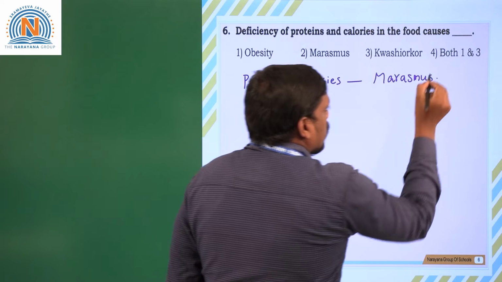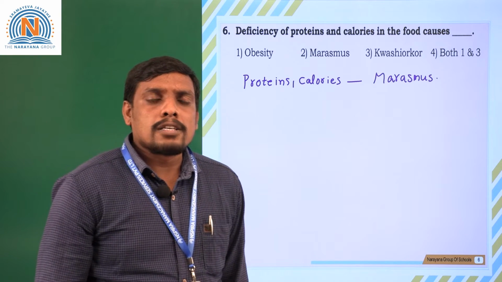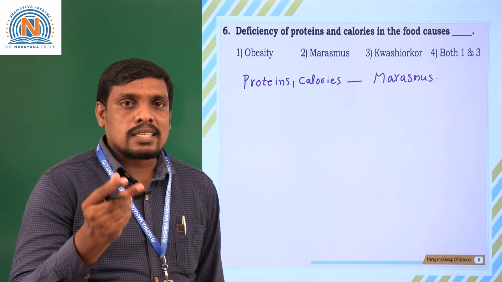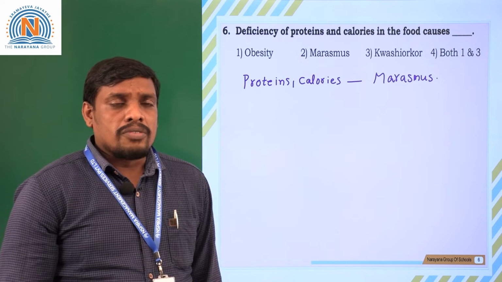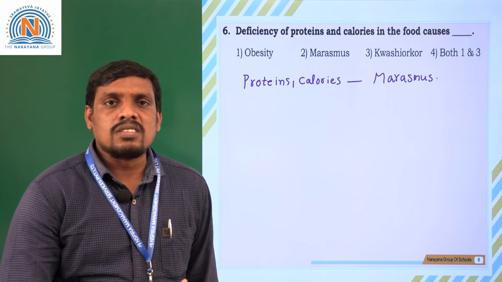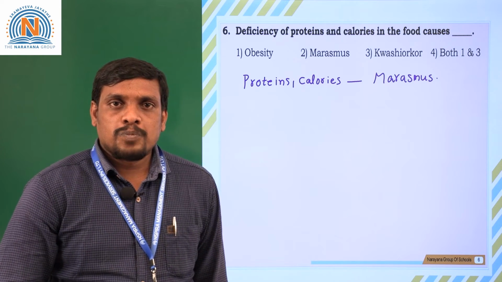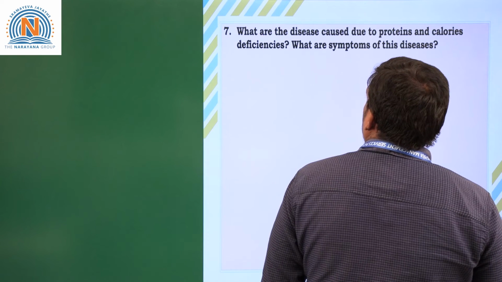Try to think about the symptoms of marasmus, the deficiency characteristics of marasmus. If a child gets marasmus, how does the child look? Just recollect.